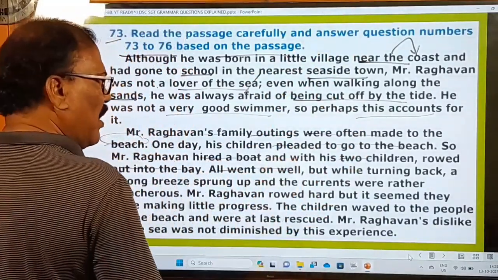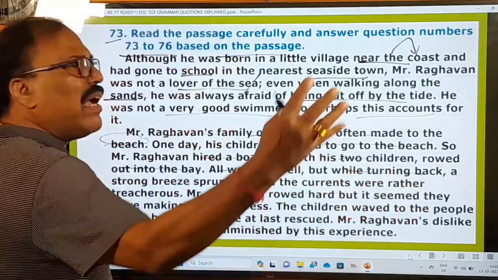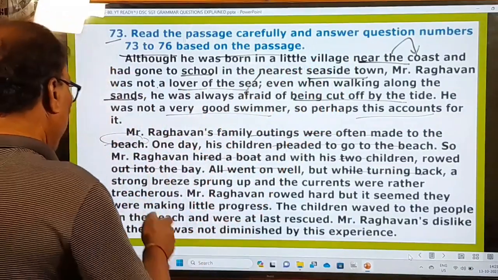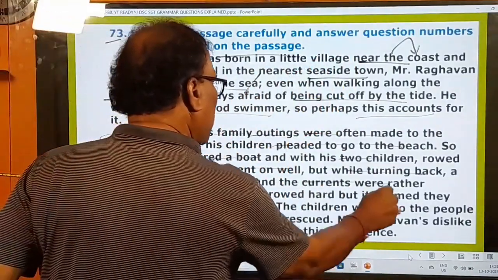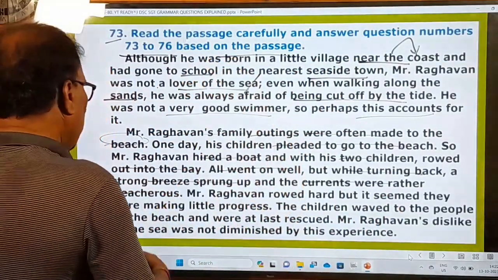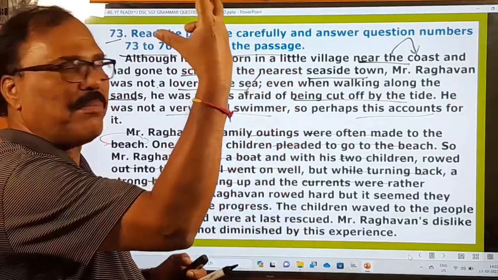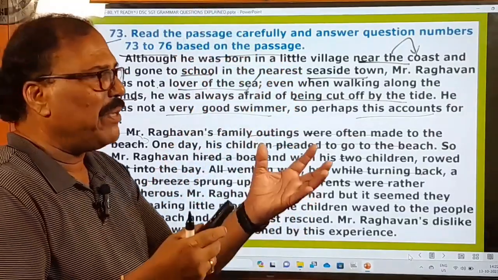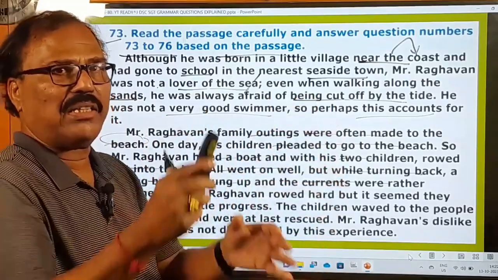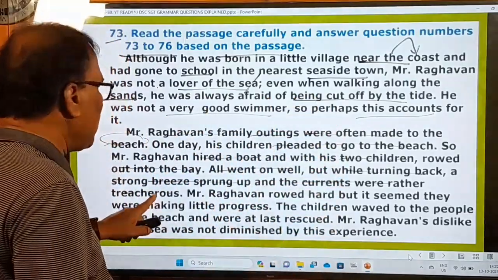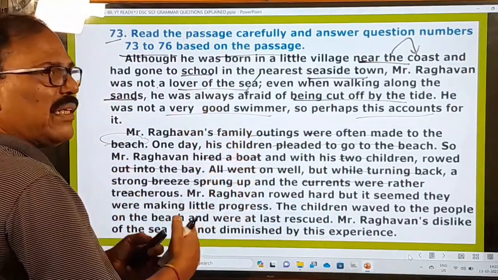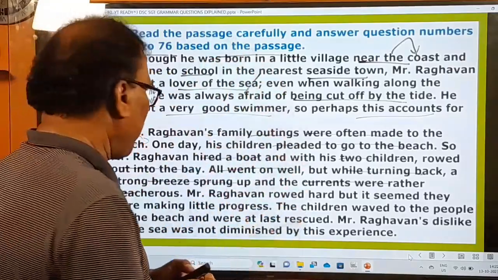Everything was okay. While he was turning back to the shore, a strong breeze sprang up and the currents were rather treacherous. Suddenly a strong wind came up and the water started becoming violent. Because of the strong winds, the water becomes treacherous, meaning violent. So waves started coming rather in a big way. Big waves were coming because of the winds.